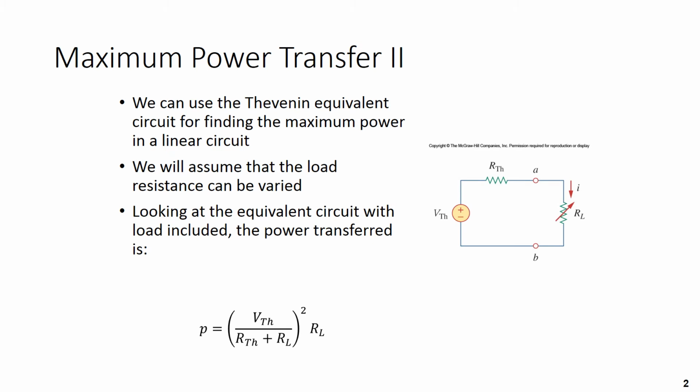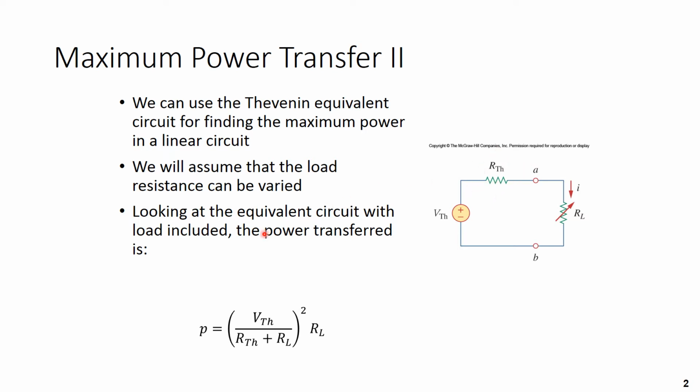So for maximum power transfer, we can use the Thevenin equivalent circuit for finding the maximum power in a linear circuit. We will assume that the load resistance can be varied. Just like a power outlet at your home, you can plug in any load you want, so that will be varied, and we want to work out the Thevenin equivalent.